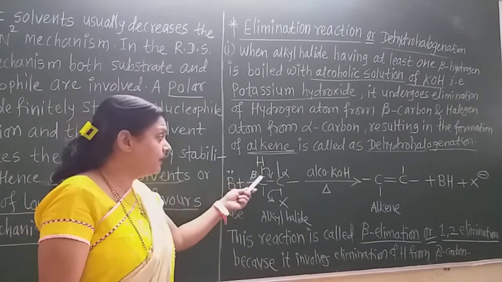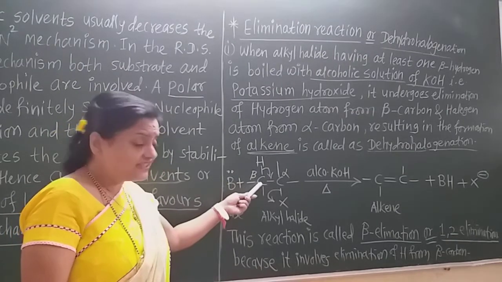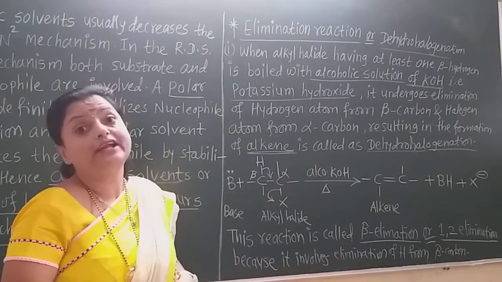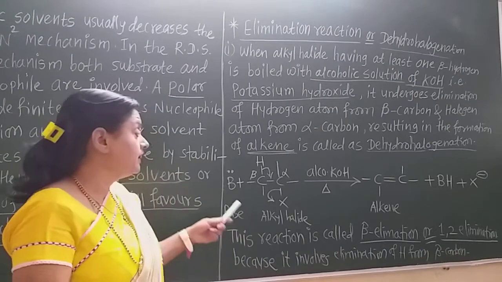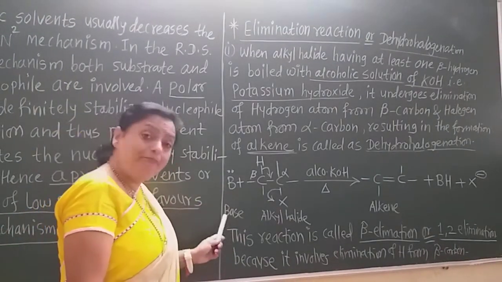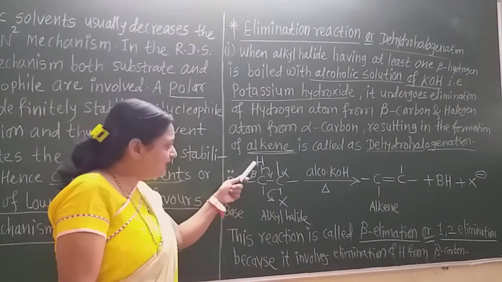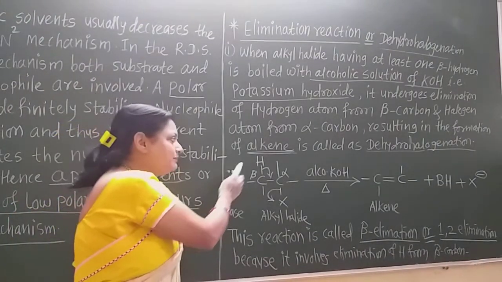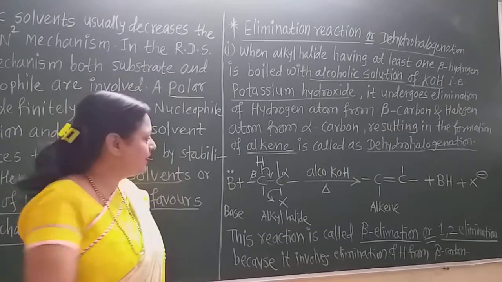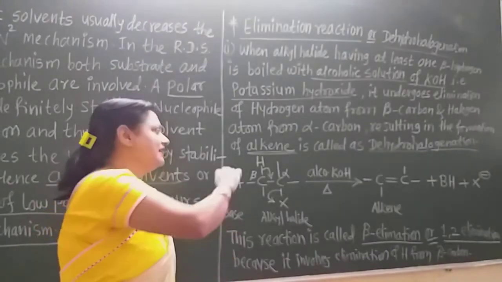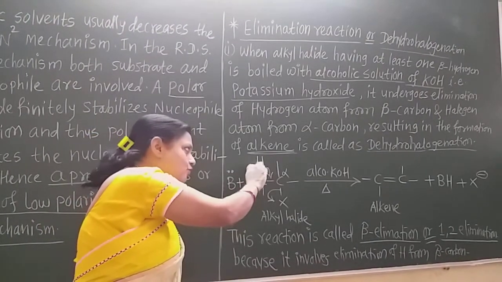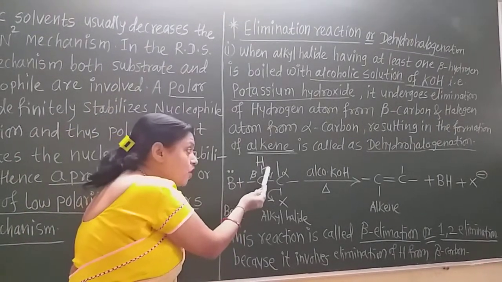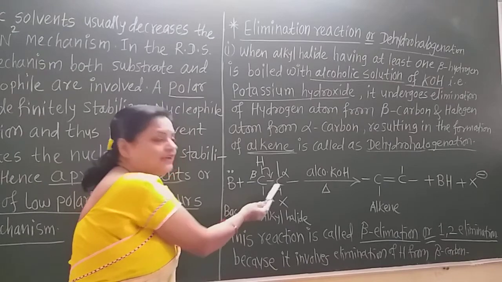Now what happens when this reaction is carried out in alcoholic KOH, or when it is boiled with alcoholic KOH? It requires a base to extract this hydrogen atom. When the base extracts this hydrogen atom using its lone pair, the hydrogen is removed as a proton, or H plus ion, giving its bond to form the carbon-carbon double bond.